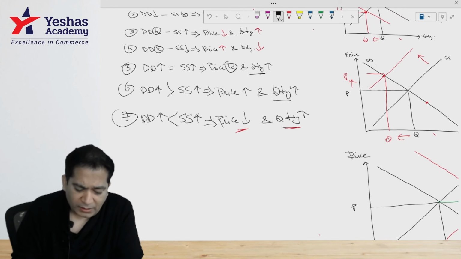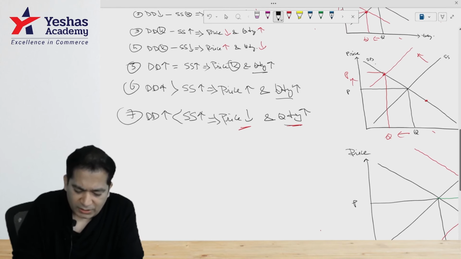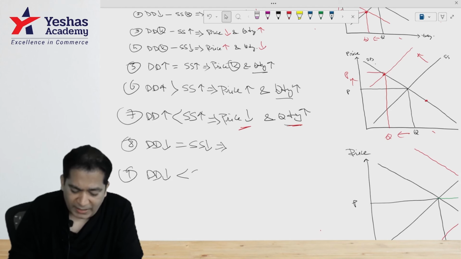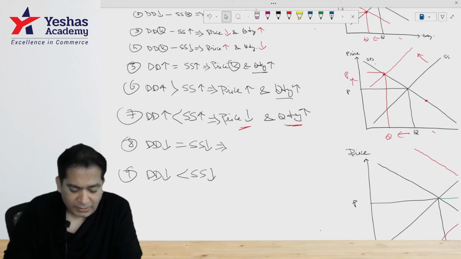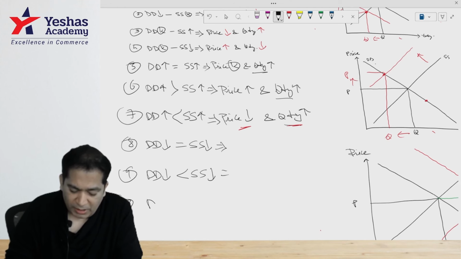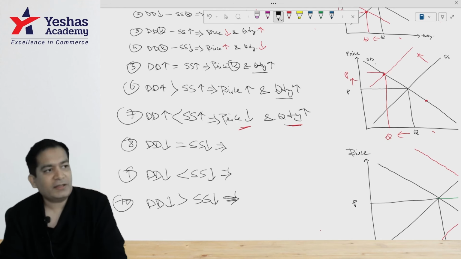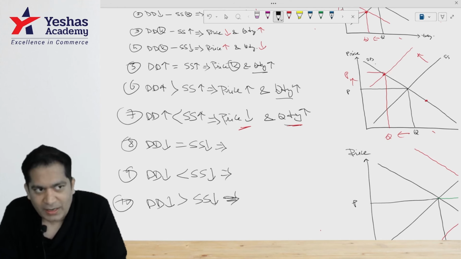So if I write three more conditions here, let's say the eighth situation, demand is decreasing and the decrease in demand is equal to the decrease in supply. What will happen? Ninth, demand decreases but supply decreases more than the decrease in demand, then what will happen? And tenth, demand decreases and the decrease in demand is greater than the decrease in supply, then what will happen? This is food for thought. You apply the same logic and you will get the answer.